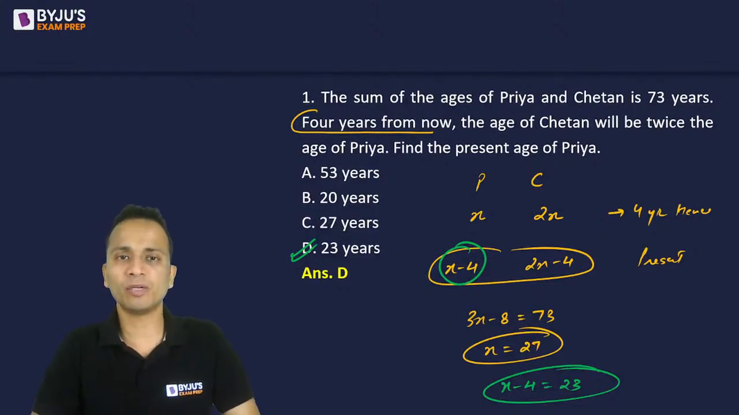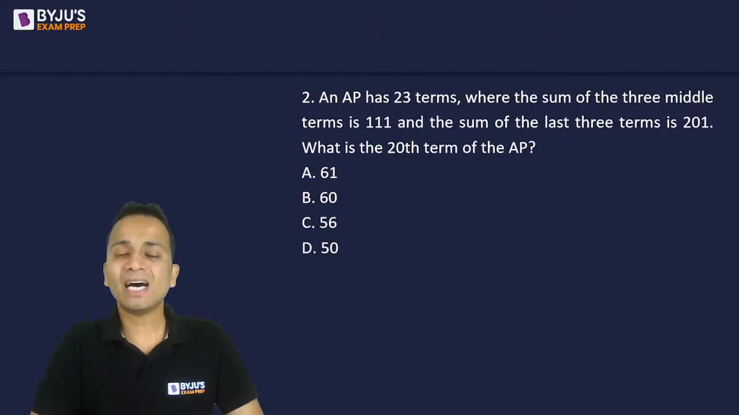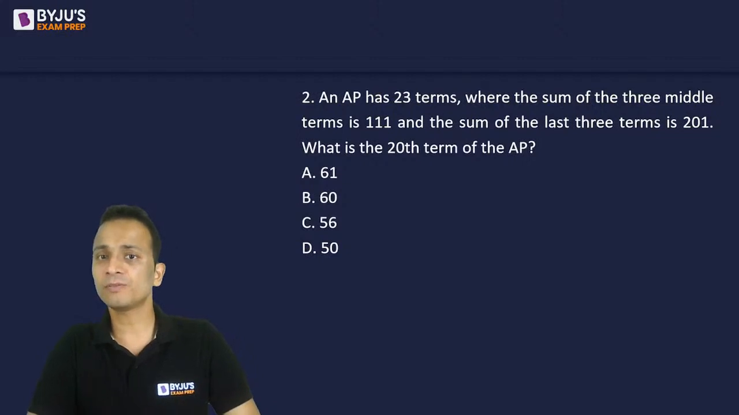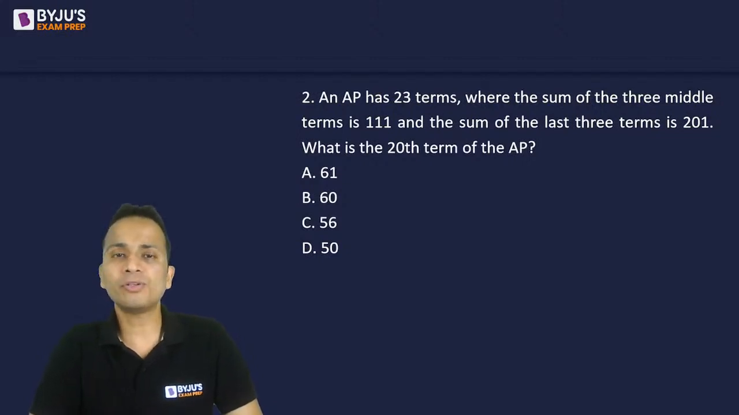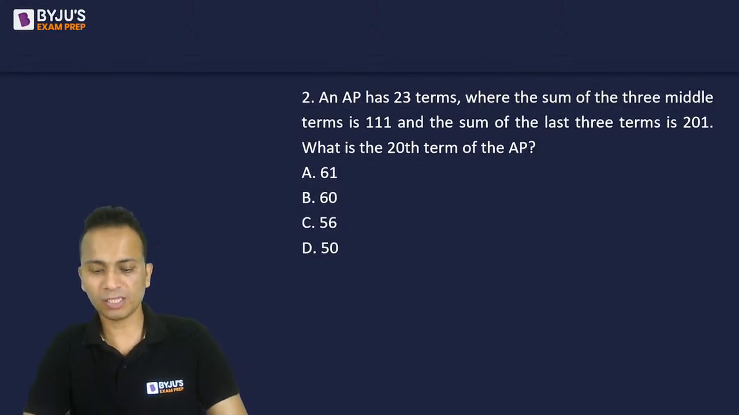Let's move on to question number 2. Question number 2 on your screen, an arithmetic progression. An AP has 23 terms where the sum of the three middle terms is 111 and the sum of the last three terms is 201. What is the 20th term of this arithmetic progression?